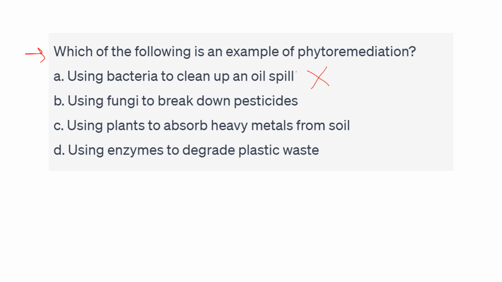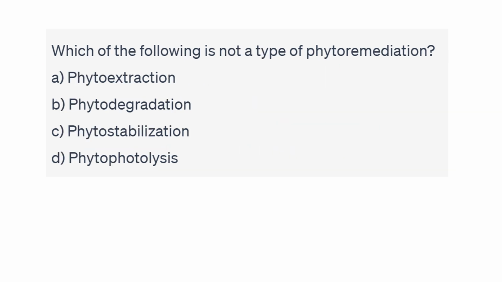Using fungi to break down the pesticide. This is also wrong answer. We are not using fungi. Using plants to absorb heavy metals from soil. This is the right option. And the fourth one is using enzymes to degrade plastic waste. Again, this is the wrong answer. So the right answer is the third one. We are using the plants to absorb the heavy metals from the soil.